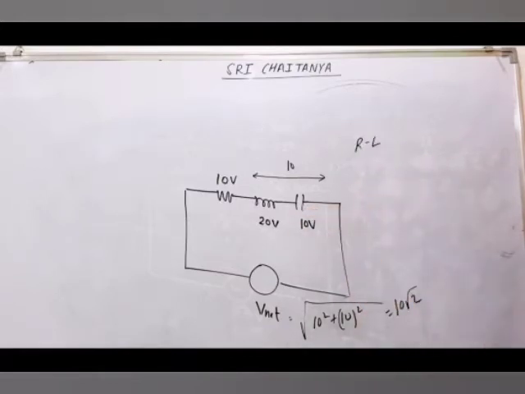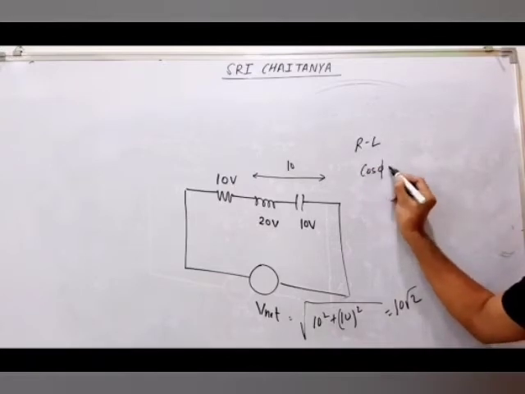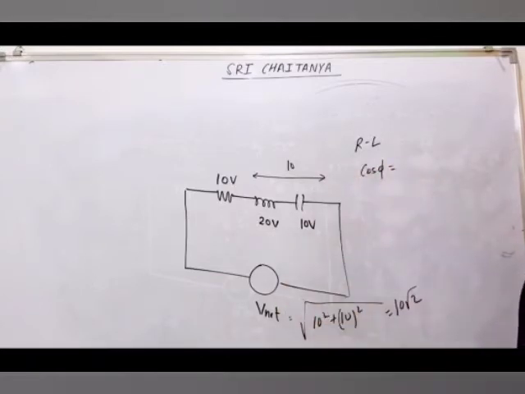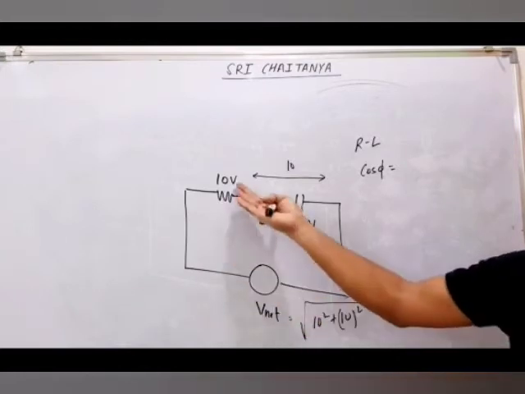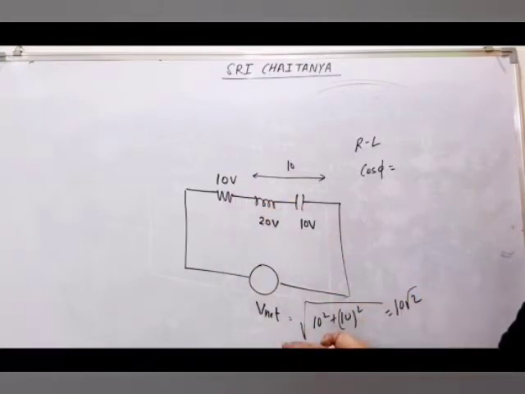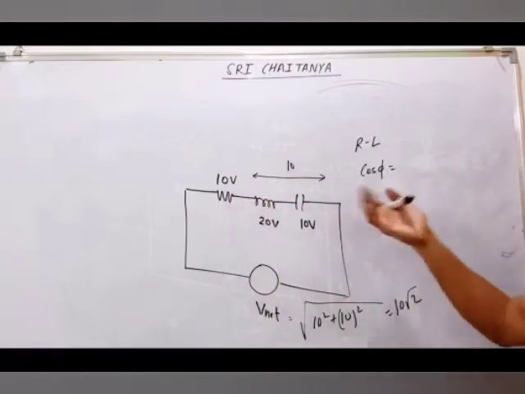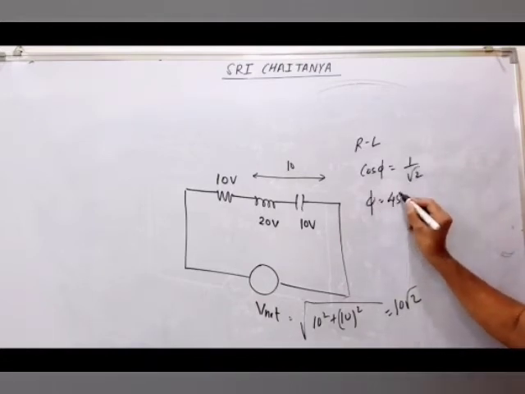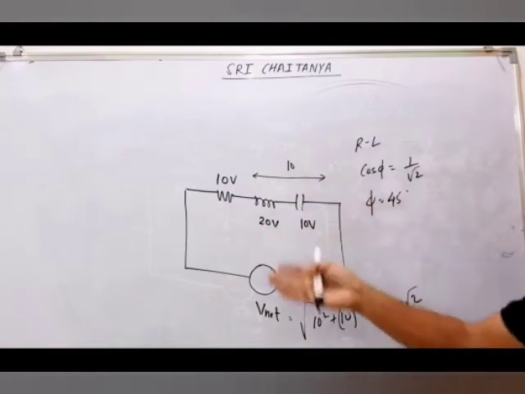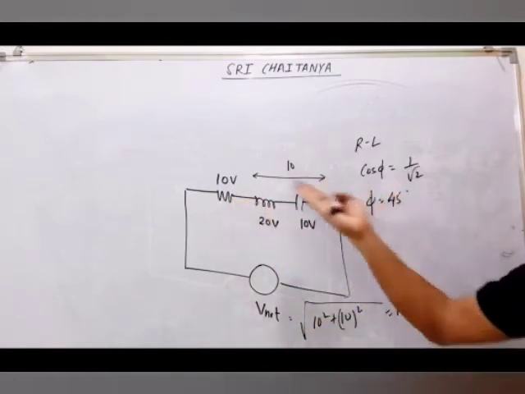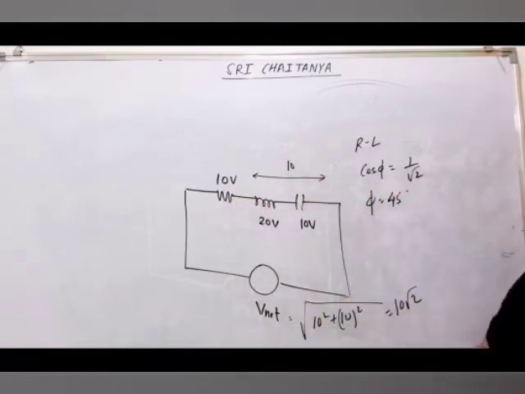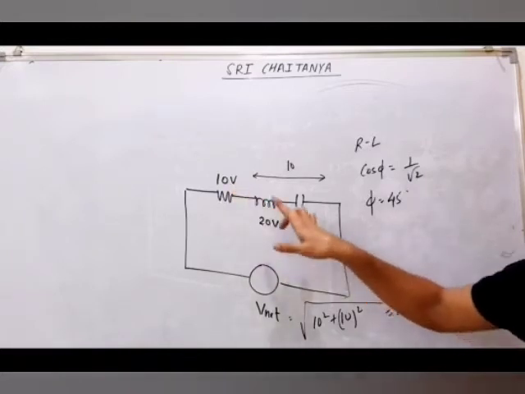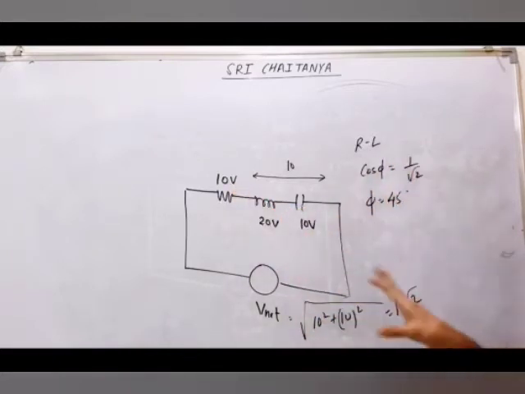Can you calculate power factor? Yeah, power factor you can find, cos phi, R by Z. R by Z, or you can say VR by E, total VNet. So that will also come 1 by root 2. Phase difference you can find, 45 degree. You can see here, power factor R by Z. R means VR. Z means VNet. So from here we can do.